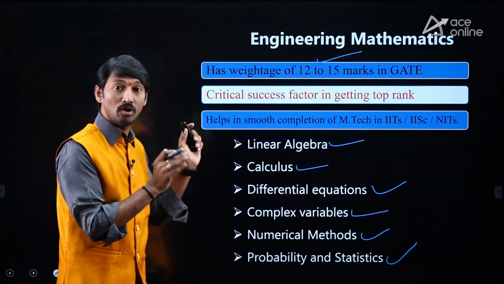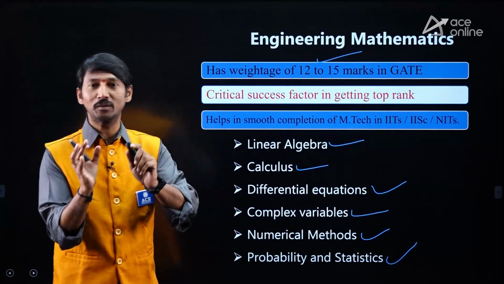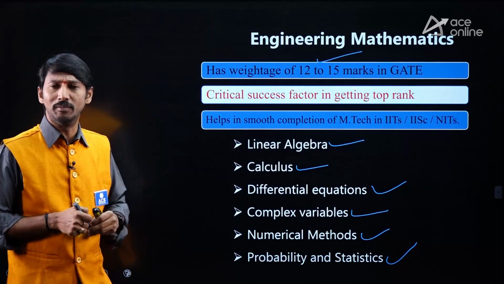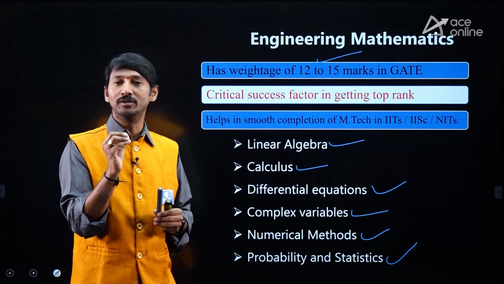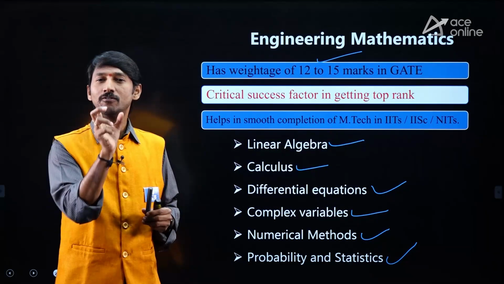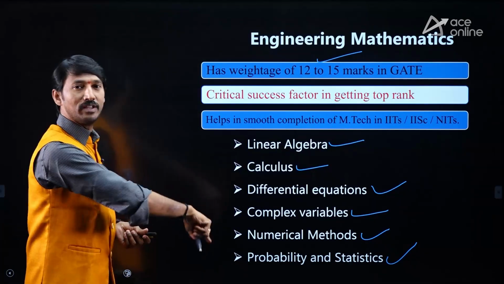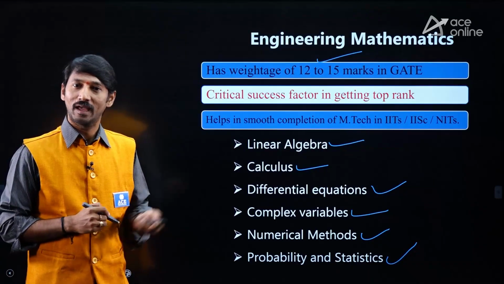If you concentrate on these two subjects, that is mathematics and general aptitude, or we can say verbal ability, etc., you are going to have the weightage of 25 to 30 marks, approximately 15 marks from each subject. And then coming to technical subjects. Sir, for each and every subject I am going to explain which topics are to be focused more.